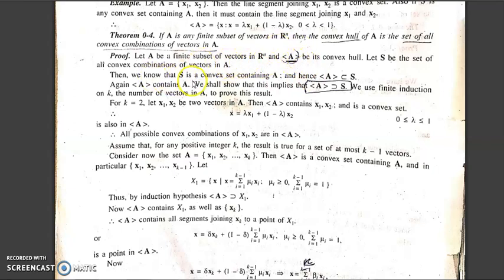Then we show that S is a convex set containing A. We know that the convex hull is the intersection of all convex sets containing A. So S is a convex set containing A, and hence the convex hull is contained in S, because S is a convex set containing A.